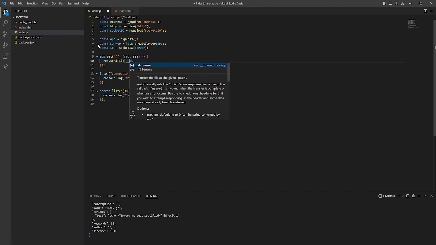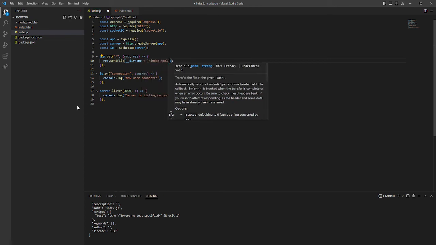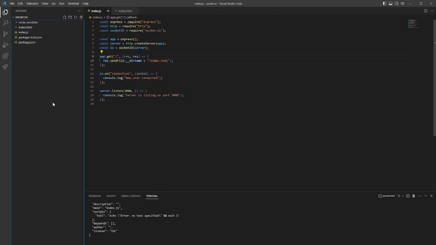And to do that, we need __dirname, so our directory where we are, and we'll assign index.html to that. And almost we are there, because the thing that we have to do is our io, so our socket.io server.